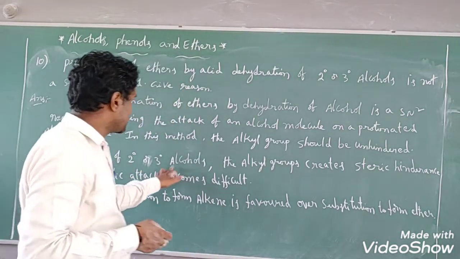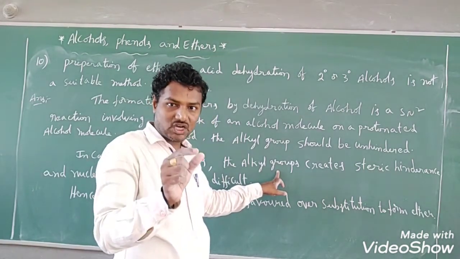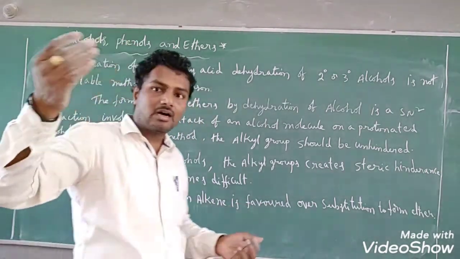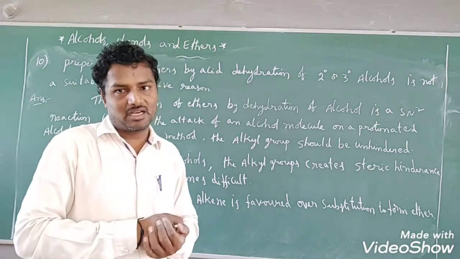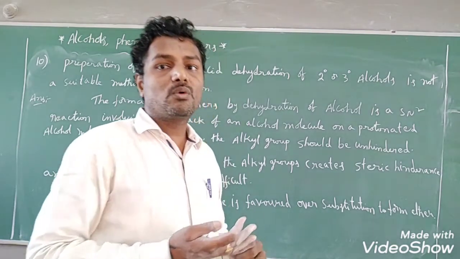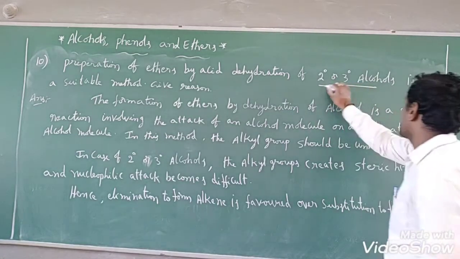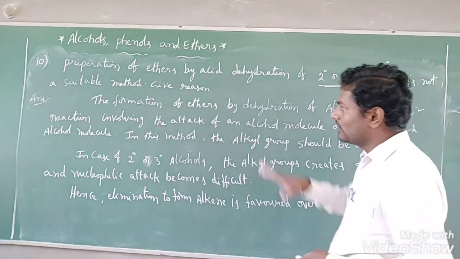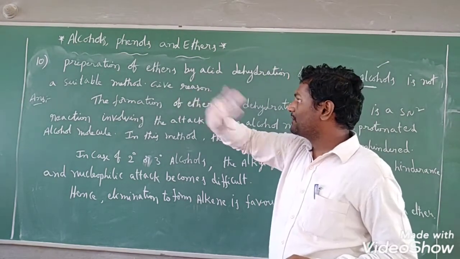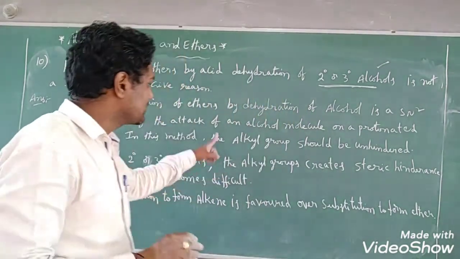So that's why in secondary and tertiary alcohols, the alkyl groups attached to the OH attached carbon create steric hindrance, and nucleophilic attack of one more alcohol becomes very difficult. Because of that, elimination to form alkene is favored over the substitution reaction in the case of secondary or tertiary alcohol, students. That is the main reason. Only acid dehydration of primary alcohols is preferred in the preparation of ethers, not secondary and tertiary.